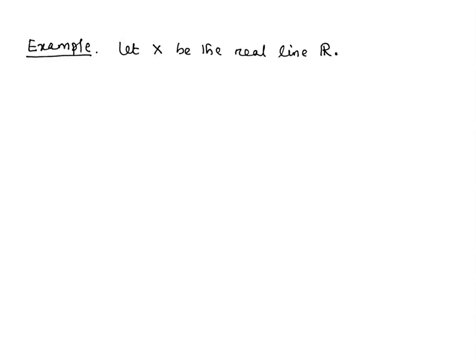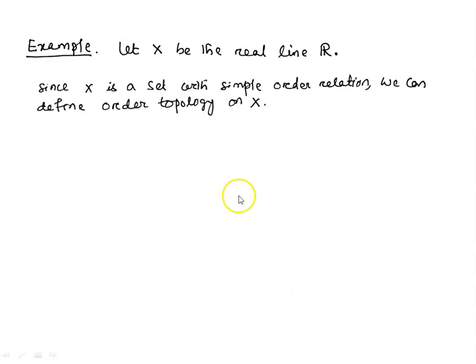Let X be the real line R. Since X is a set with simple order relation, we can define order topology on X. As we have seen, the order topology is generated from the basis B, where B contains three types of sets: all open intervals, all intervals of type [a0, b), where a0 is the smallest element if there is any, and all intervals of type (a, b0], closed at b0, where b0 is the largest element of X if there is any.